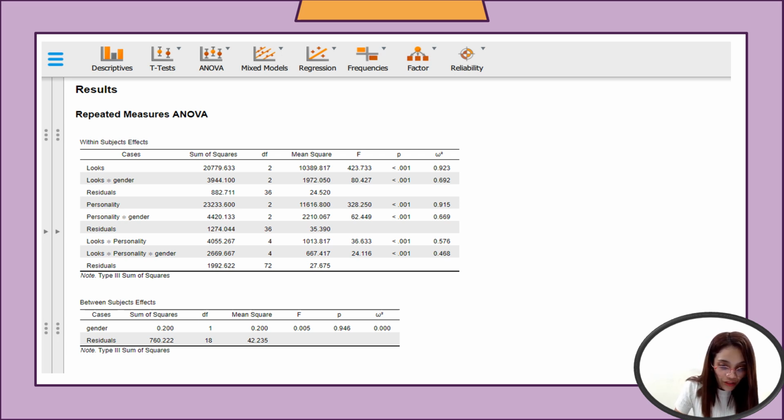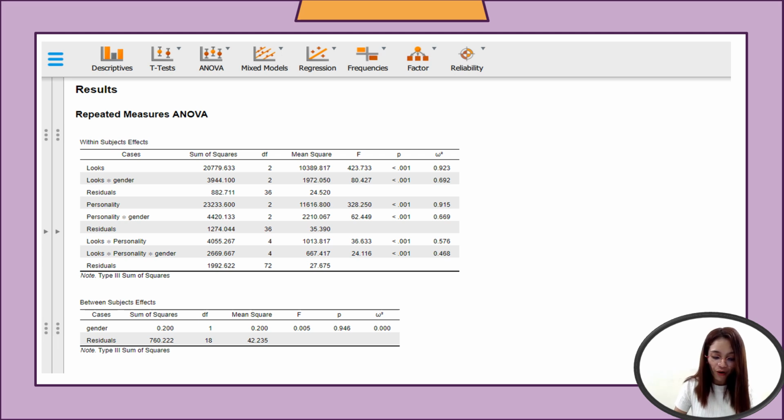You have there the p-value is 0.946, which is greater than the 0.05 level of significance. So based on the findings, we can conclude that there is no significant association between gender and the outcome variable under investigation. So the variability in the outcome variable is likely influenced by other factors not considered in the analysis.